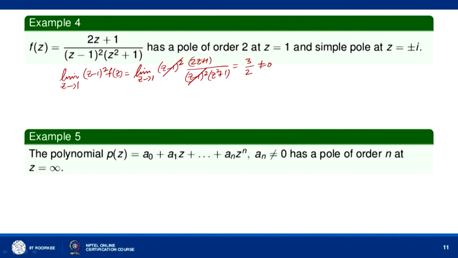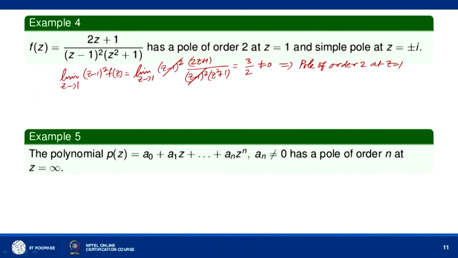Now if you multiply here by z minus 1 instead of (z minus 1)², then what will happen? One z minus 1 will cancel, and in the denominator we will get 1 more z minus 1. So as z tends to 1 it will become infinity. So we go on increasing the power of z minus 1 till we get a finite non-zero limit. So just z minus 1 is not giving us the non-zero limit. So we take (z minus 1)², which gives us a non-zero limit. So we have a pole of order 2 at z equal to 1.